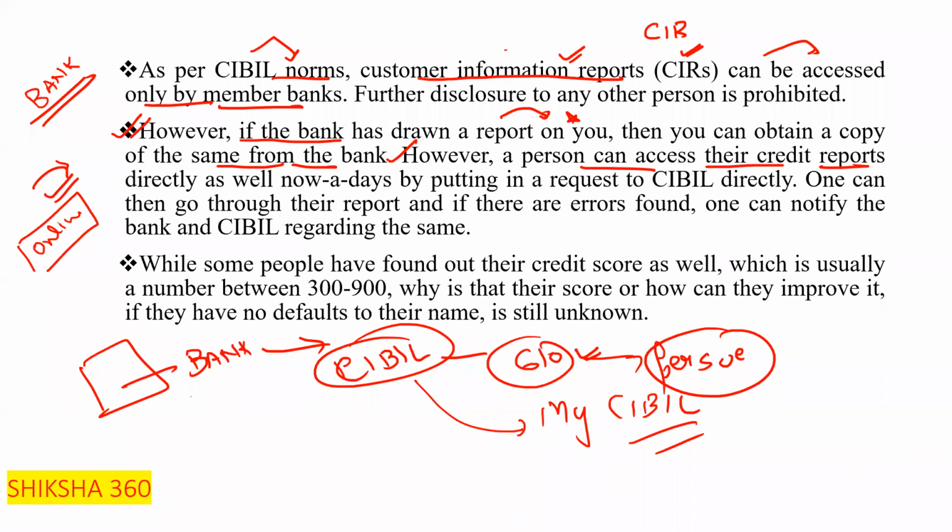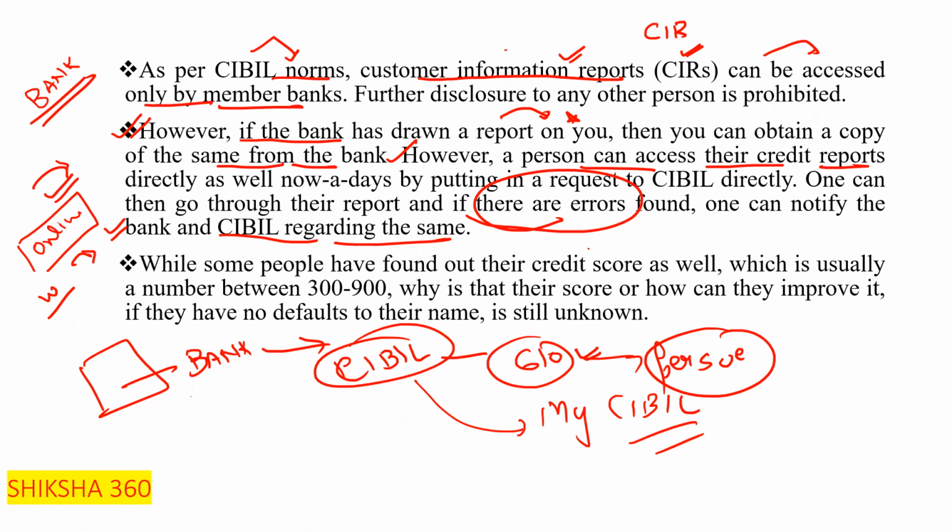So one can then go through their report, and if some errors are found, one can notify the bank and CIBIL regarding the same. Even if you are accessing your CIBIL through your own means, by visiting the website of the CIBIL and getting your CIBIL records, and you find any errors, you can notify the bank and the CIBIL regarding the same.